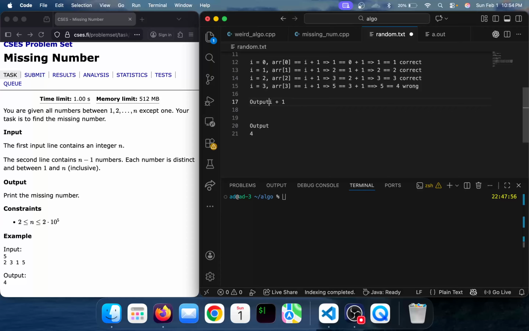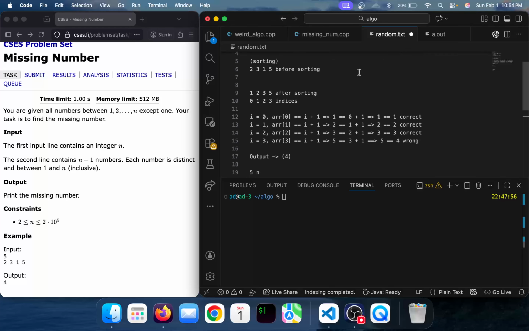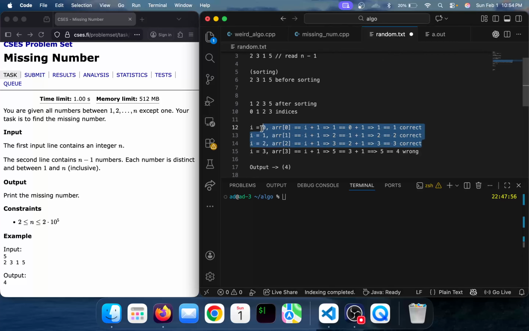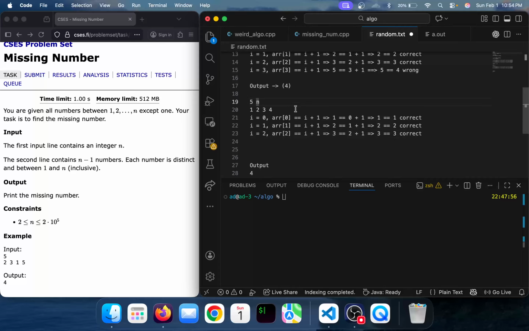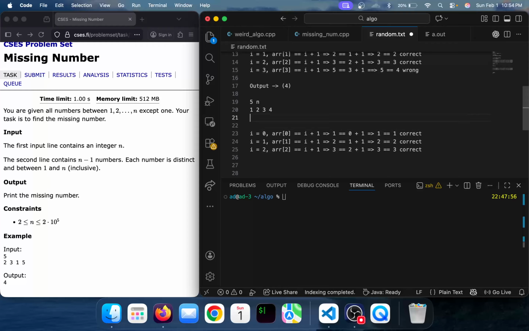But let's consider another case. Let's take 5 as n, and we will be reading 1, 2, 3, 4. For the first three, it will work the same: indices 0, 1, 2 and 3.